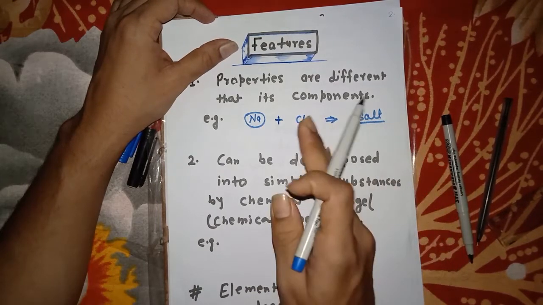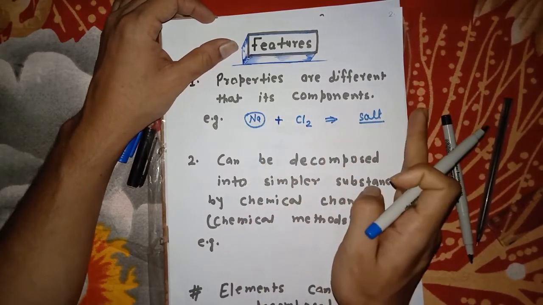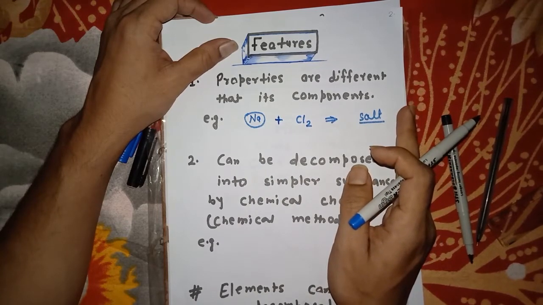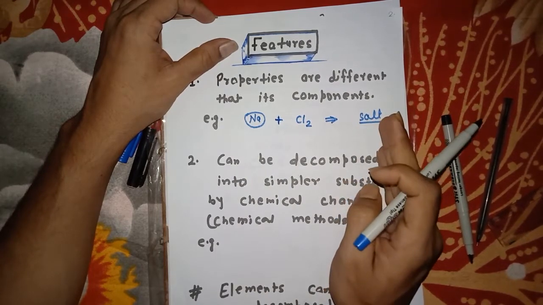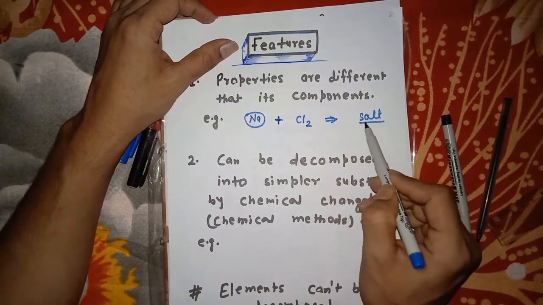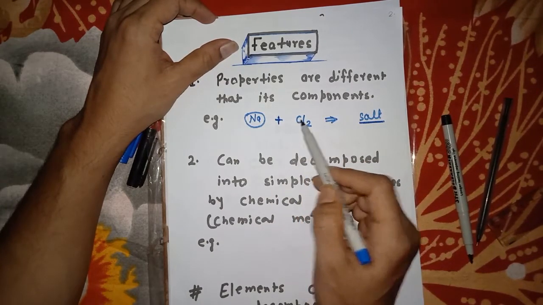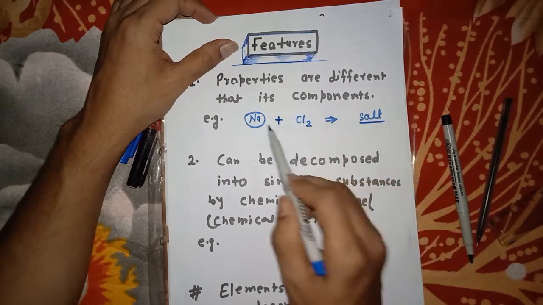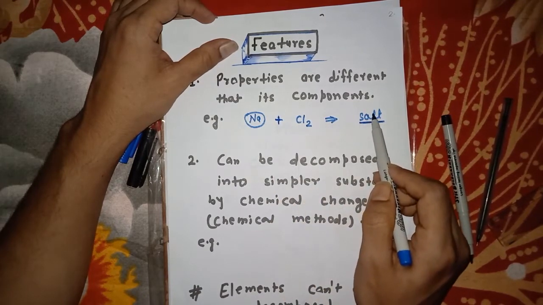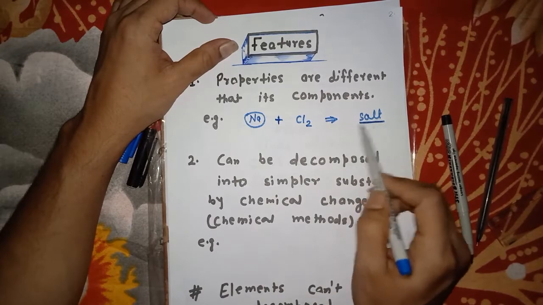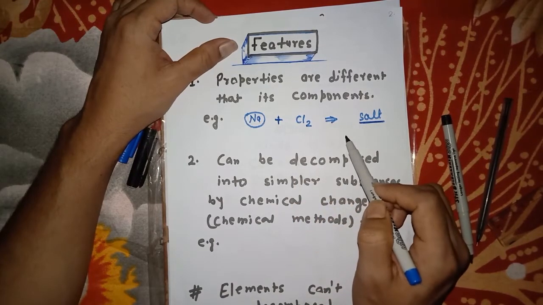So you can see here the properties are totally different than these things. If scientists had not discovered it, nobody could believe that salt is made of these things, because no property matches with these things. How can you say that salt comes from these two things?